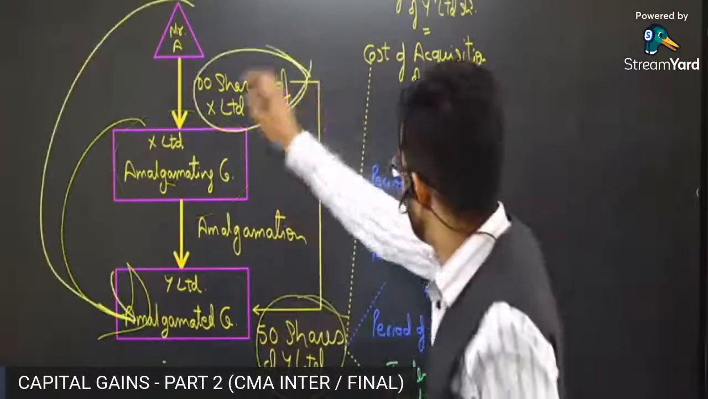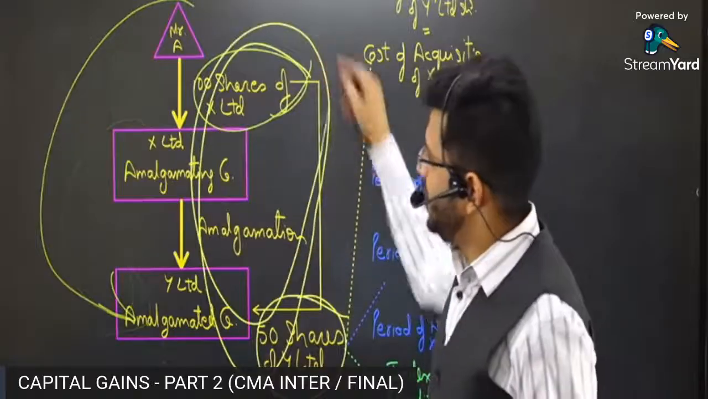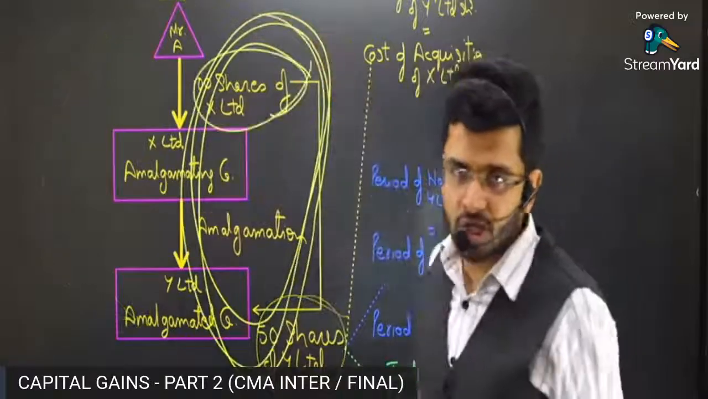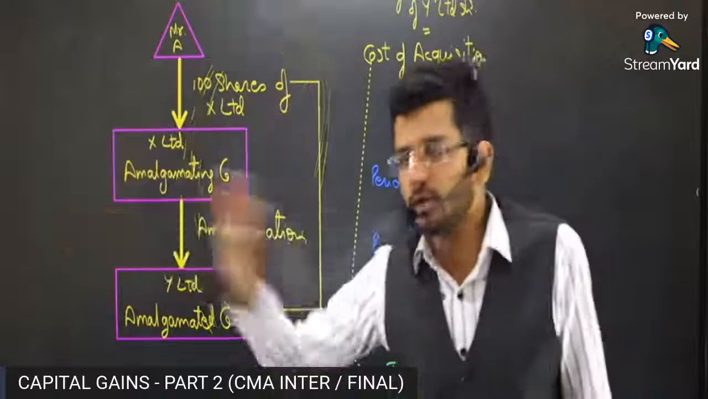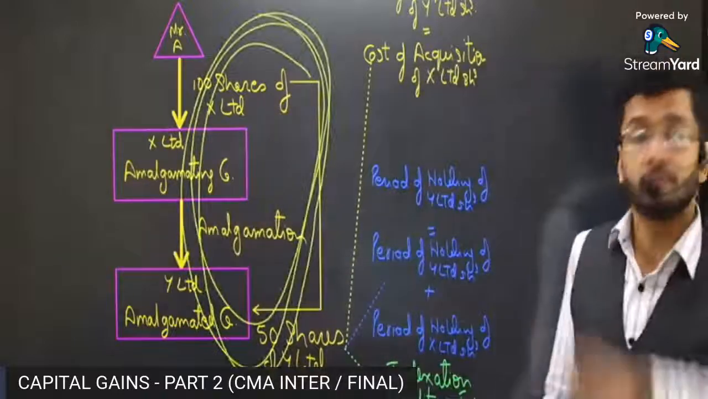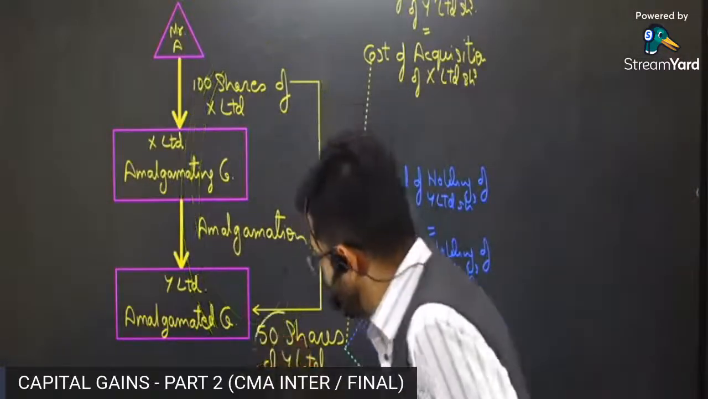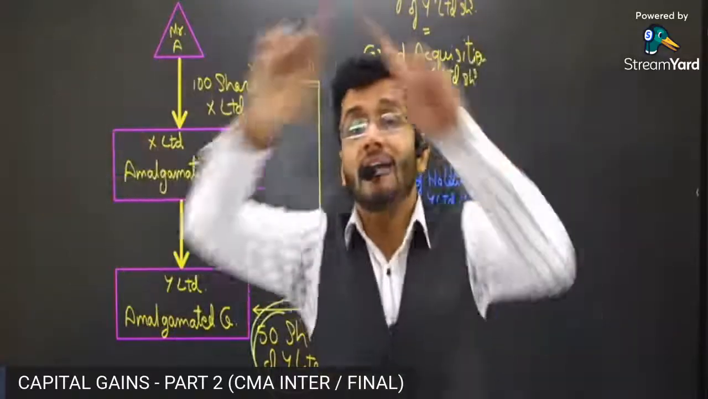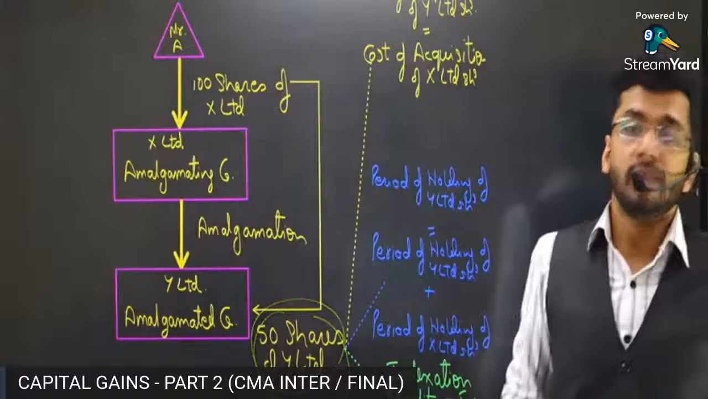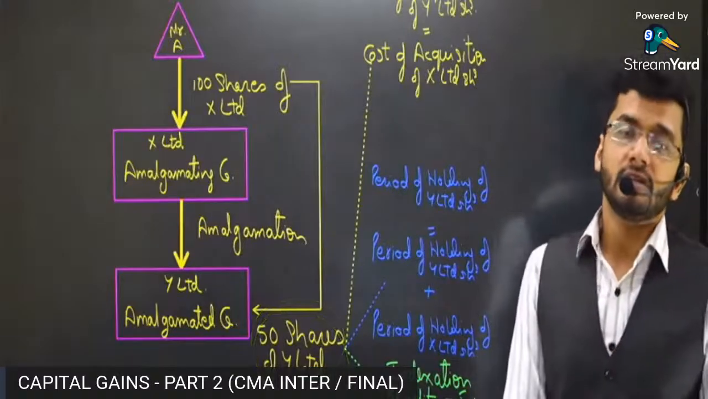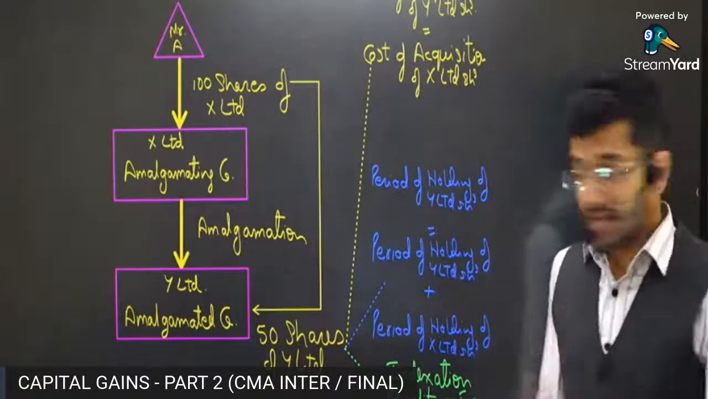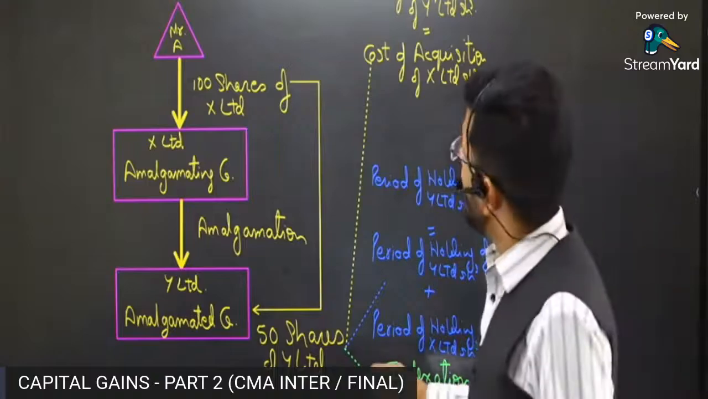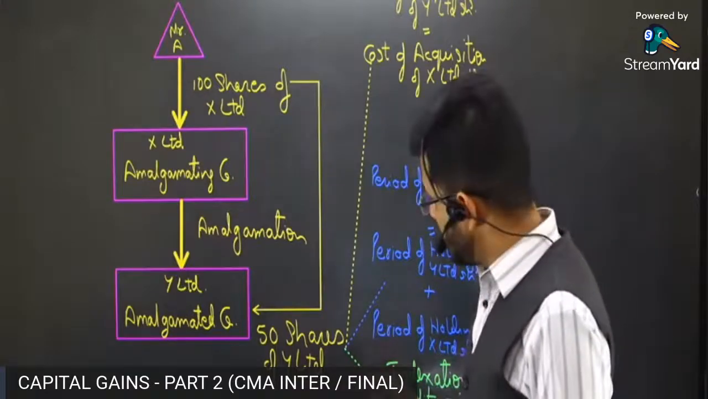Guys, this particular transaction is free from tax. Any transfer of shares during the amalgamation is free from tax. It is included in the exclusion. But when the shares of the amalgamated company which are received by A are sold to a third party, that is not free from tax. That is not exempt from the category of transfer. So tax will be levied. Now the question is, how will the tax be levied in this particular case?